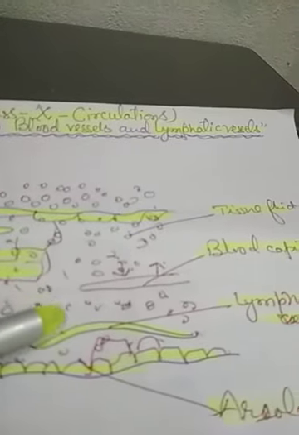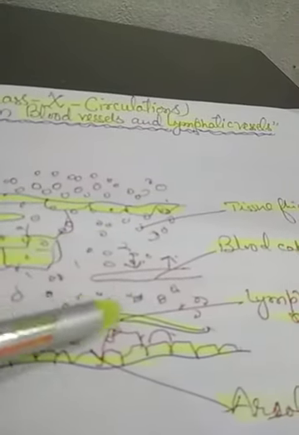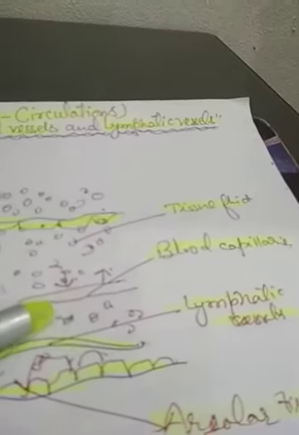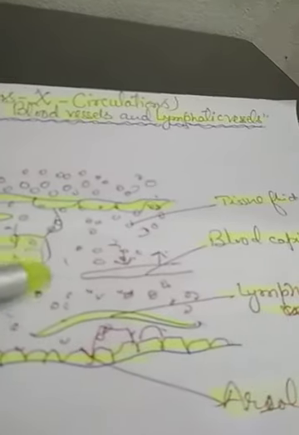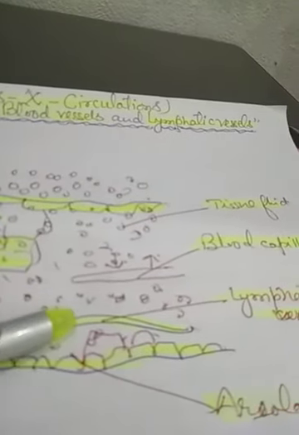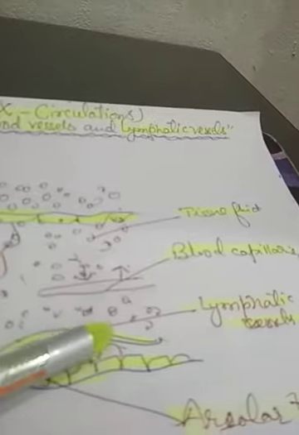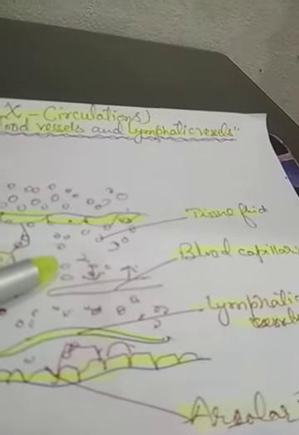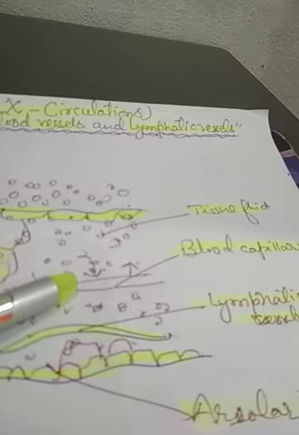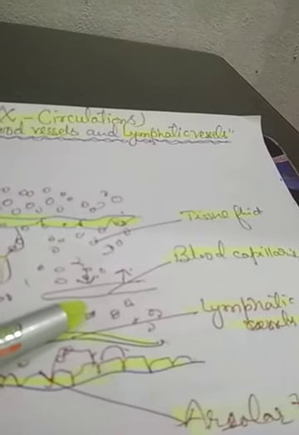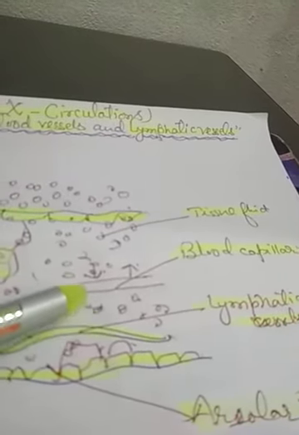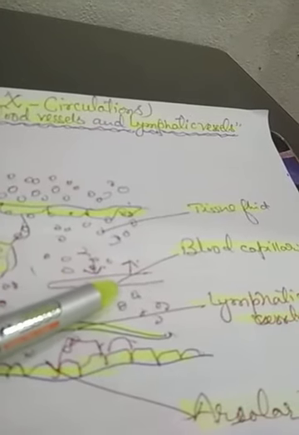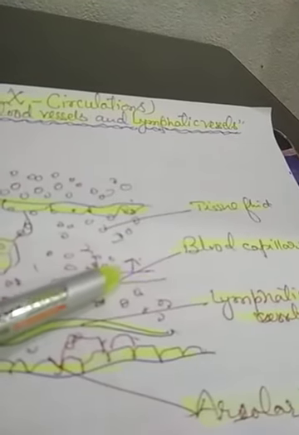Wherever it takes place, it comes into this reservoir of fluid in between the areolar tissues. These areolar tissues are meant for the collection of the excess amount of fluid, and further it gets transferred into the vessels, either blood capillaries or capillaries of the lymphatic vessels.